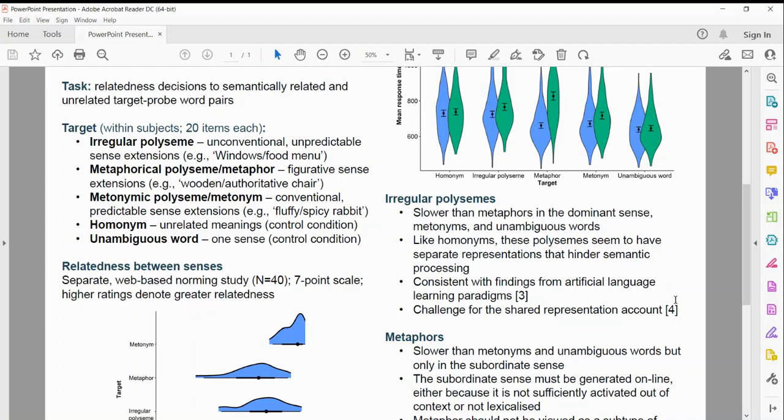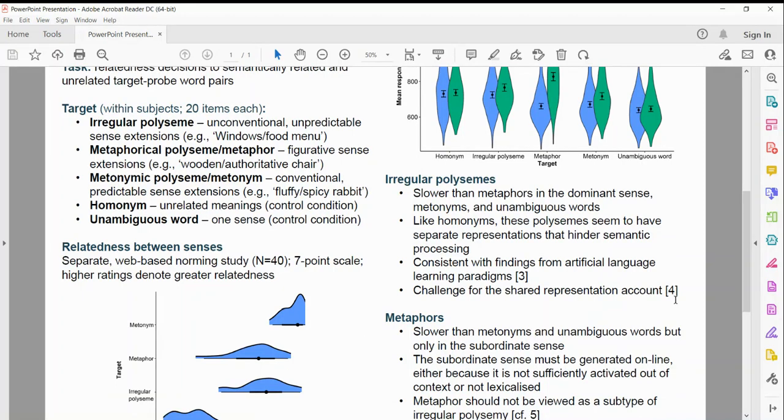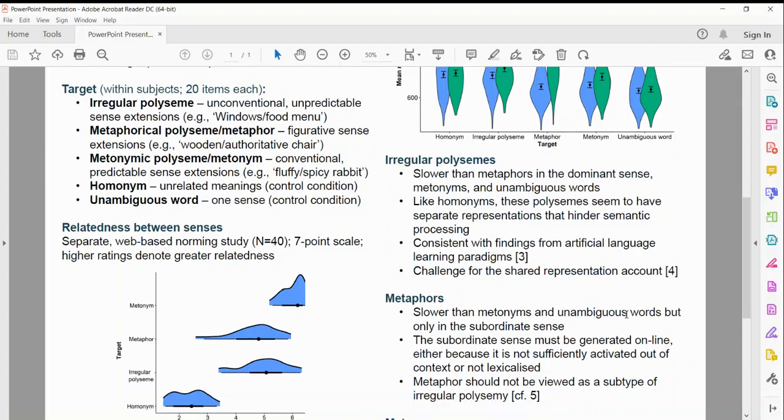Now, moving on to specific types of polysems, irregular polysems were slower than metaphors in the dominant sense, metonyms, as well as unambiguous words. It seems that, like homonyms, these polysems seem to have separate representations that hinder semantic processing and is consistent with findings from artificial language learning paradigms.